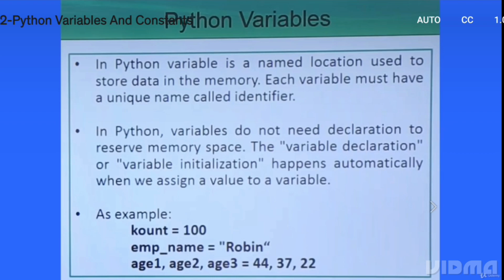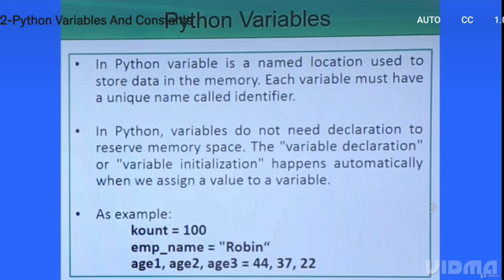In Python, variables do not need declaration to reserve memory space. The variable declaration or initialization happens automatically when we assign a value to a variable. So there is no need to define all the variables at the beginning of the code. Like in C++, we always write all the variables and the respective data types at the beginning of our code, and only then can we use them in the successive code. But that constraint is not there in Python.